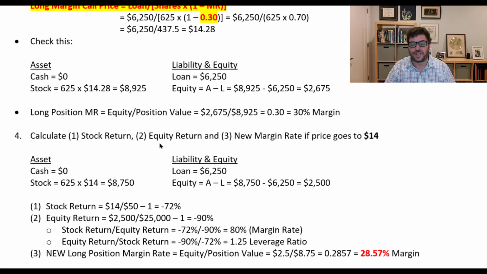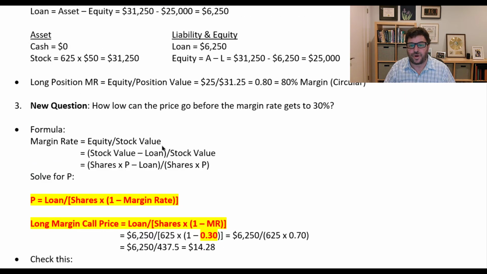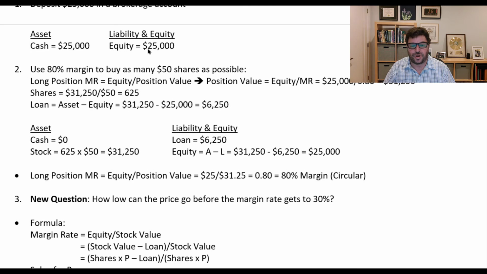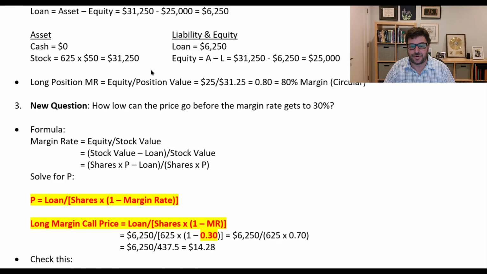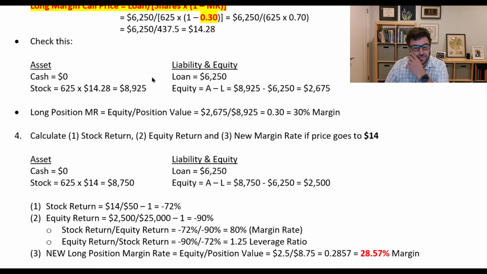I want to calculate the equity return. And remember that the amount of equity I started with was $25,000. I want to see what's happened to my equity as I get down to this very, very low price. And I also want to calculate the new margin rate if the price goes to 14. So the first is the stock return. That's easy. 14 over 50 minus 1. The price goes down 72%.